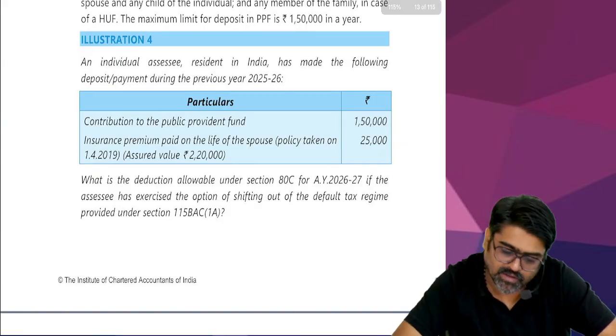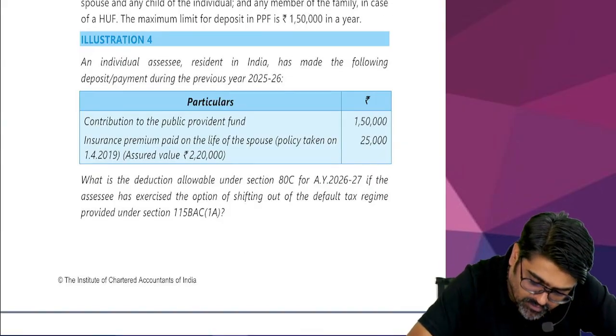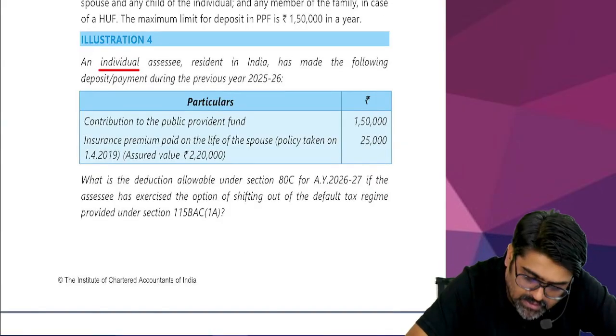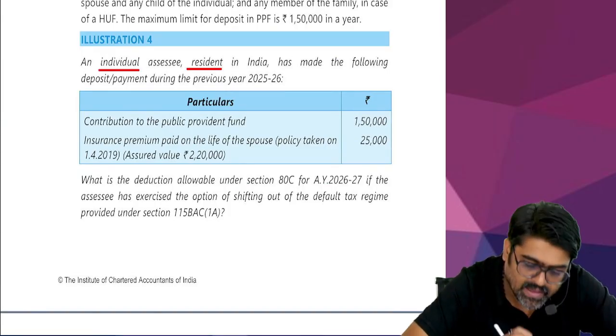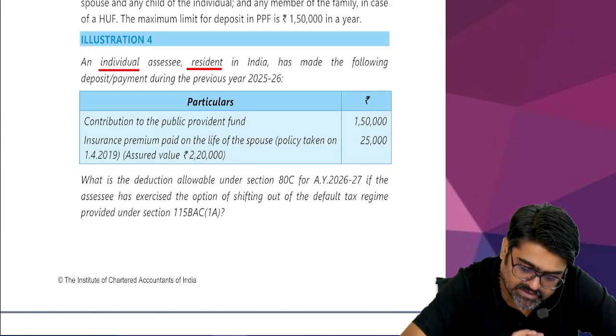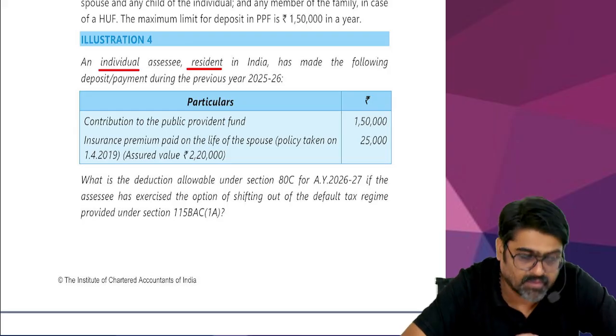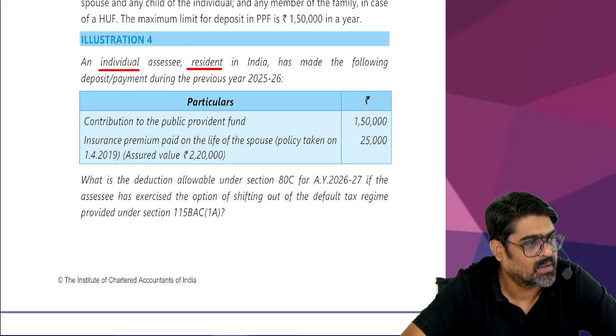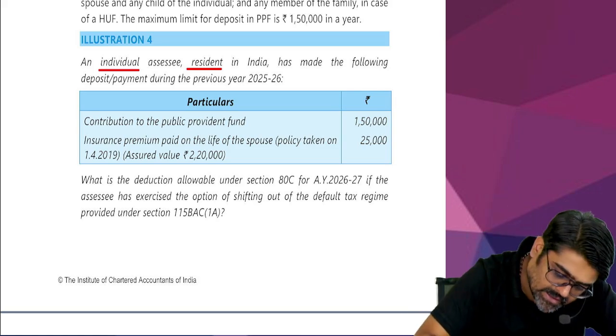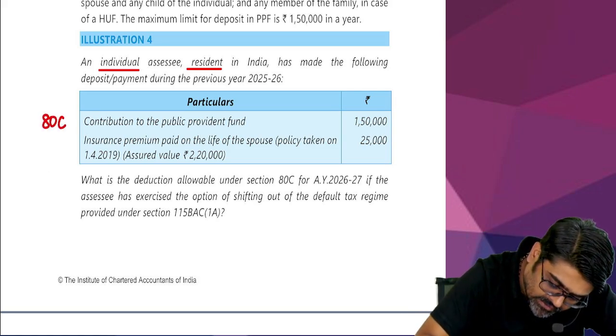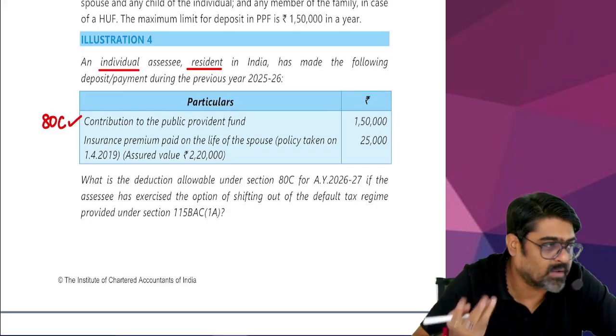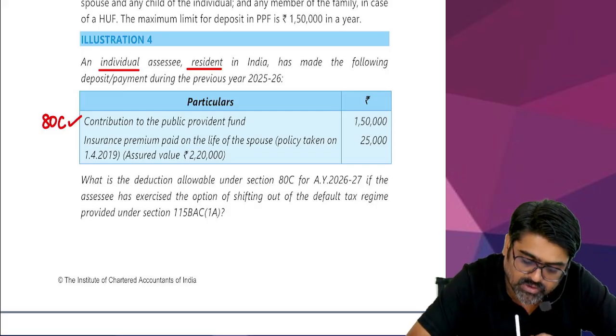An individual assessee who is a resident in India. First of all, the assessee is individual. Second, he is a resident in India. Has made the following deposits or payments during the previous year. Contribution to PPF. This year, the amount contributed to PPF is how much? That entire amount will qualify under section 80C. So, this amount you will take to 80C. Yes or no?